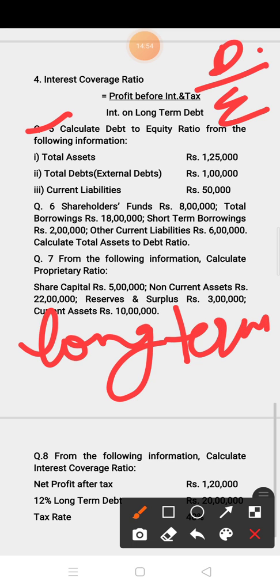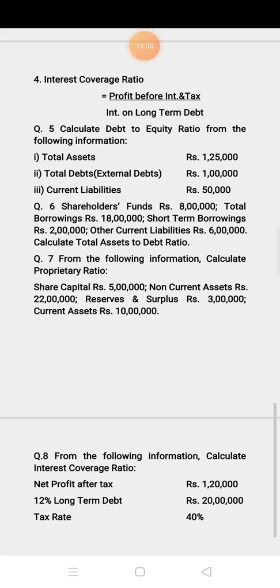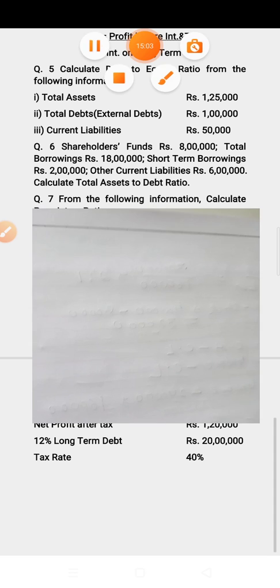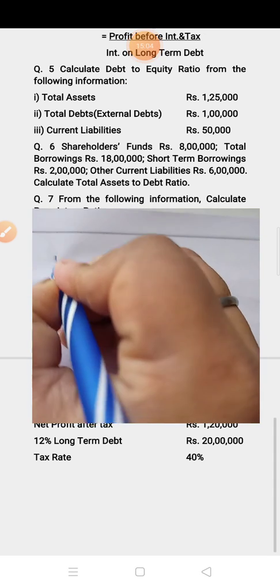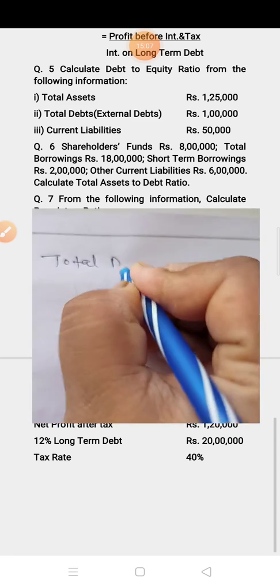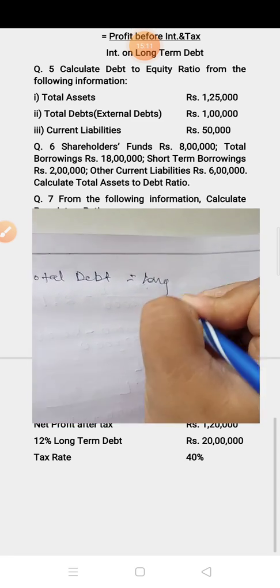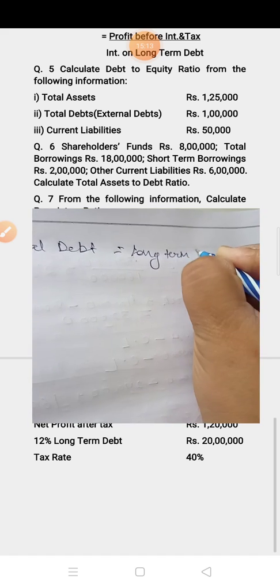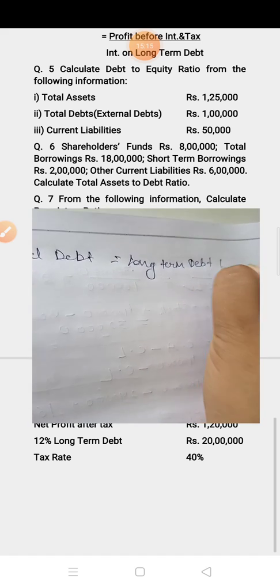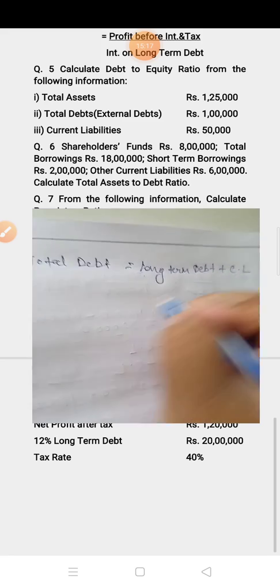Okay, so in this question, total debt is given and current liability is given. Here total debt means it is equal to long term debt plus short term debt, meaning current liability.